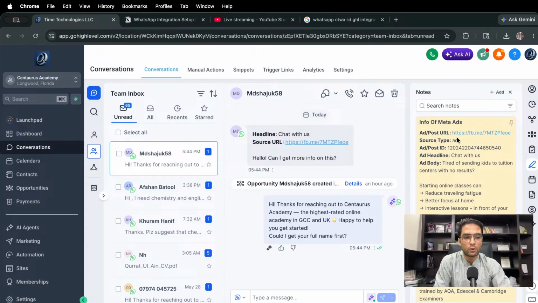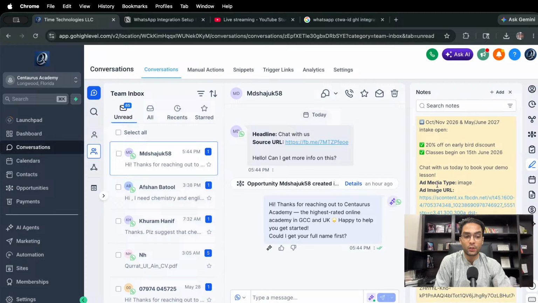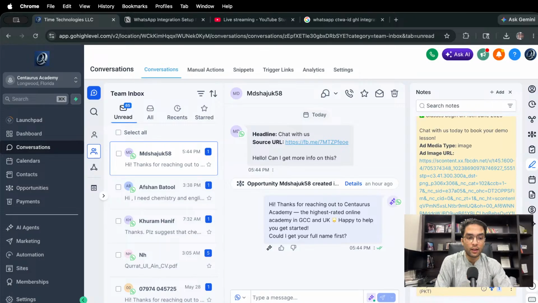So we know the post URL, we know exactly the post ID, which is very important. Headline, we actually even know what was the body of the ad. We know what was the ad type, which is image. We know the image URL, so to see if there's a specific URL or a specific image that is working for us. And then ad video URL, because this wasn't a video ad, so obviously this wasn't captured. There was no thumbnail on this, so not captured. But this is the most important thing that you can see: Click to WhatsApp, click ID. And that is the string which we actually need, right?